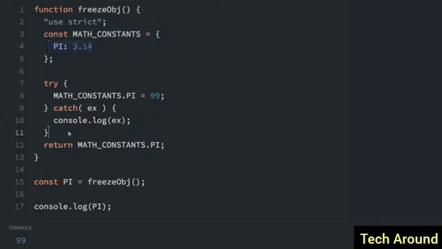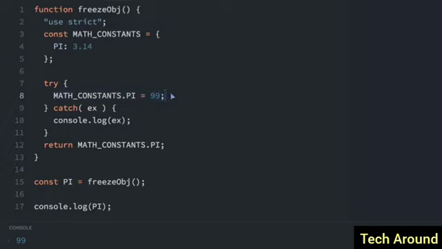So if we look down here, this is a try catch block. We'll talk about try catch blocks in more detail later. But for now, you just have to know that it's going to try what's in the first part of the block. And if there's an error, then it's going to go into the catch part and it's going to log it out. So right now, we're going to try to change MATH_CONSTANTS.PI to 99.